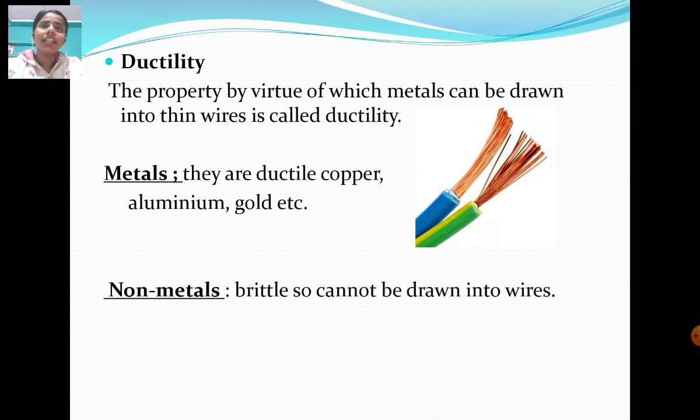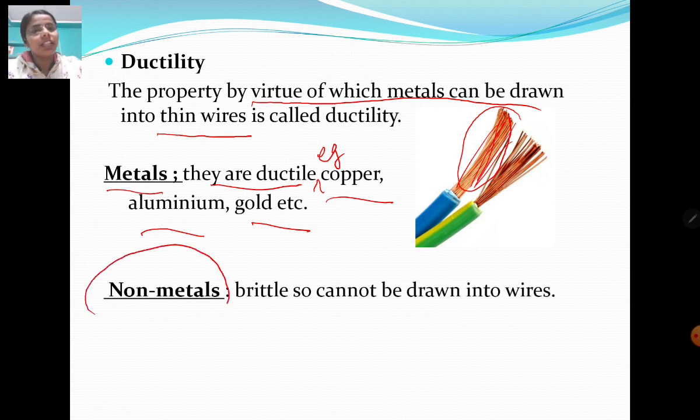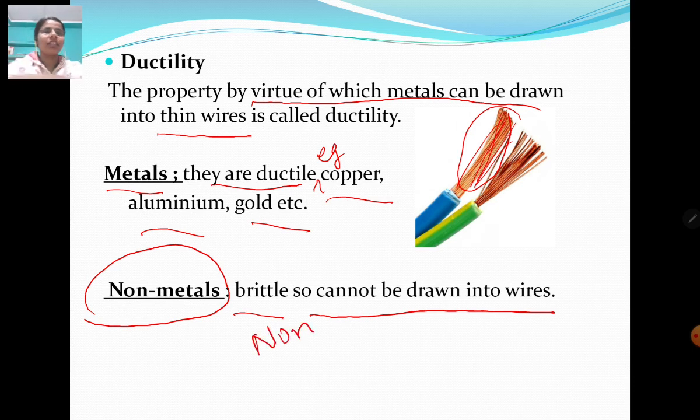Now we will see the property ductility. What is ductility? Ductility is the property by virtue of which metals can be drawn into thin wires. As you can see, this is copper which is drawn into thin wires. So metals, they are ductile. Examples here are copper, aluminium, gold, etc. And on the other hand, non-metals are brittle, that is, easily broken, so they cannot be drawn into wires, hence they are non-ductile. Okay.